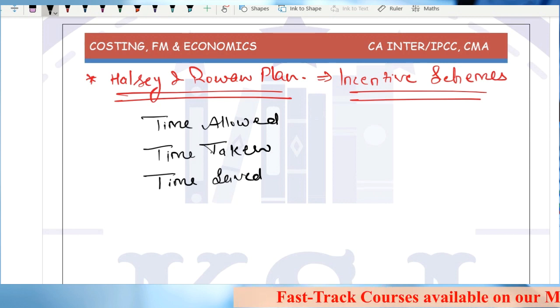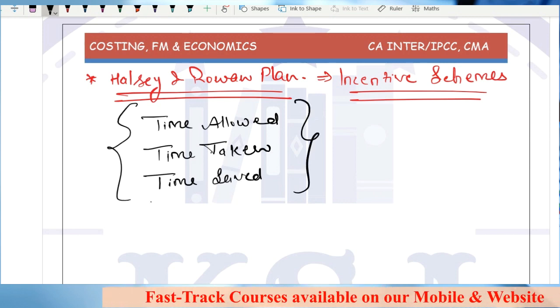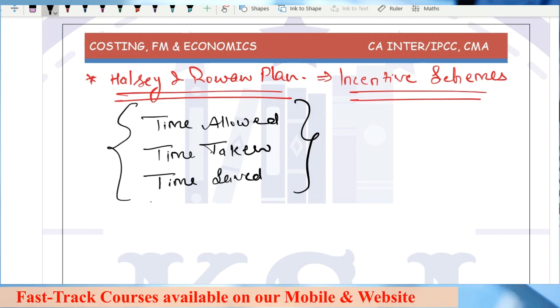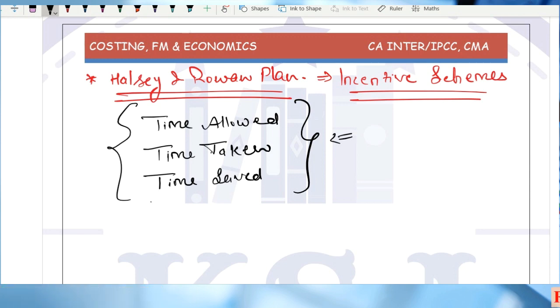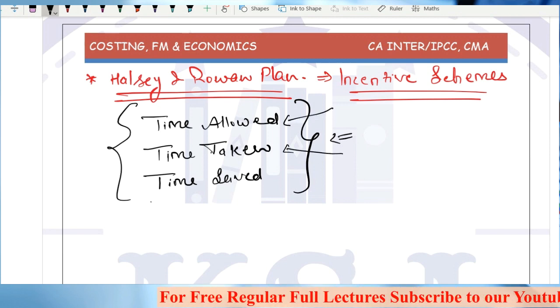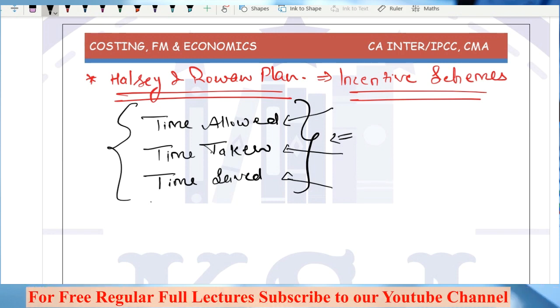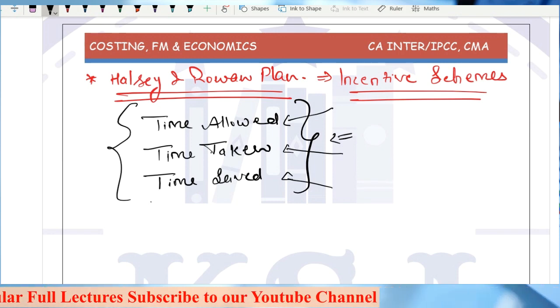These three things are the main focus in the Halsey and Rowan plan. If you are able to calculate these three things, the question is solved, right? The point is how to identify these three things in different questions.